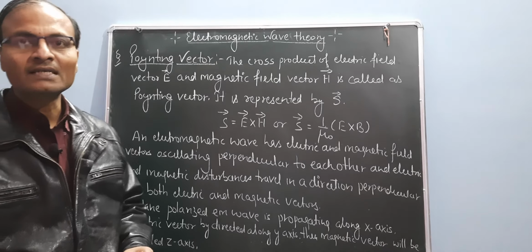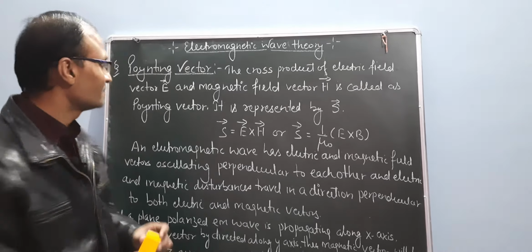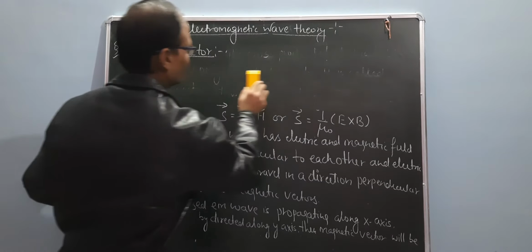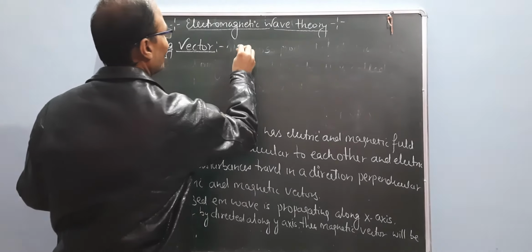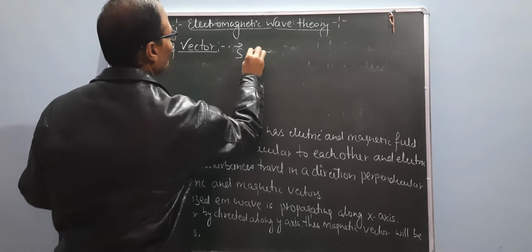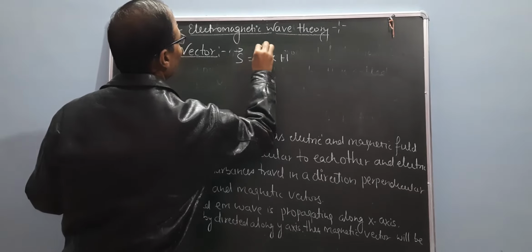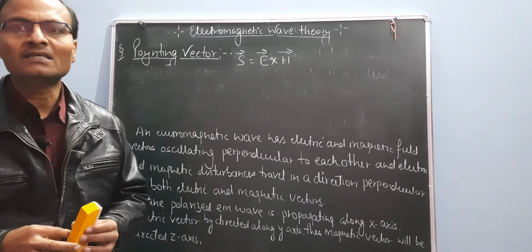So, the equation is S equal to E cross H. What is E?